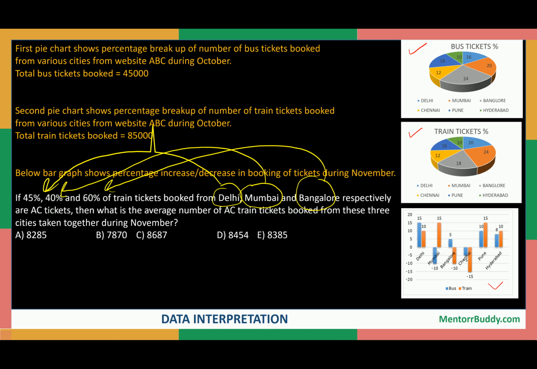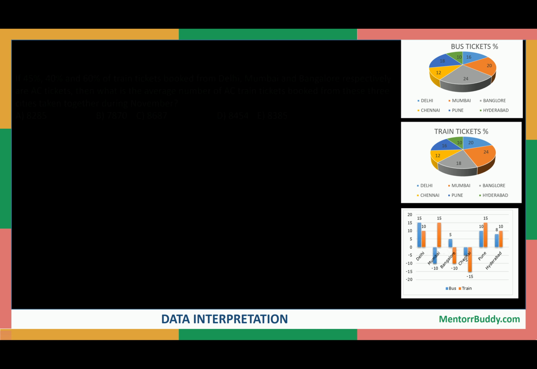So we can see that for Delhi, 45% of the total train tickets booked are AC tickets. For Mumbai it is 40%, and for Bangalore it is 60%. So this percentage is given for the city-specific tickets booked, that is, train tickets booked for each city. They are asking what is the average number of AC tickets booked from these three cities taken together during November. This has to be noticed, that the month is given as November, right? And five options have been given, and we need to choose one correct option. So let's quickly solve this question.